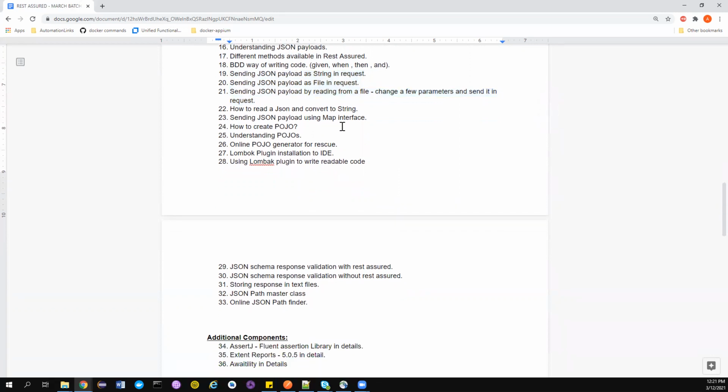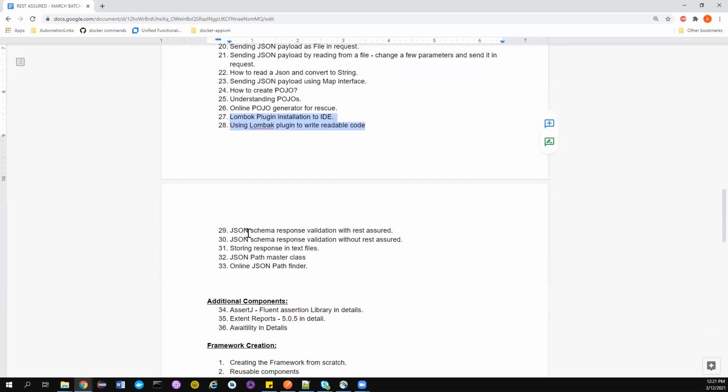We'll also understand how we can create our POJOs. Understanding what a POJO is, how to generate your own POJO. POJO means a plain old Java object, guys. We can use that to serialize and deserialize objects, right? So we'll see about that in detail. We'll also see what an online POJO generator is, how we can use that to save our time. Then we can also use the Lombok plugin to reduce the number of lines of code that we write. So we'll see about that in detail.